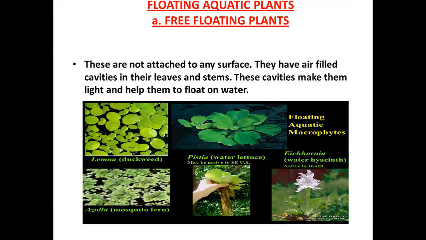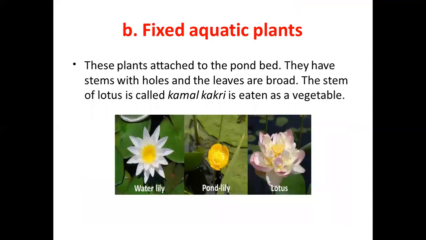Water lettuce, water hyacinth and duckweed are found floating freely on water and they are not attached to any surface. They have air-filled cavities in their leaves and stems, and these cavities make them light and help them to easily float on water. These are free floating aquatic plants. Coming to the second type, these are fixed aquatic plants.